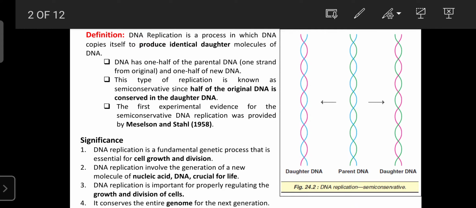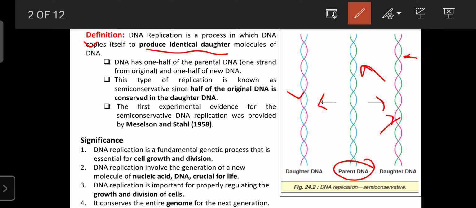In the daughter DNA, there is one strand from the parent and one strand newly synthesized. One DNA strand came from the parent DNA, and the other was newly synthesized. Due to that, it consists of half of the genetic material conserved from the parent and half newly synthesized.